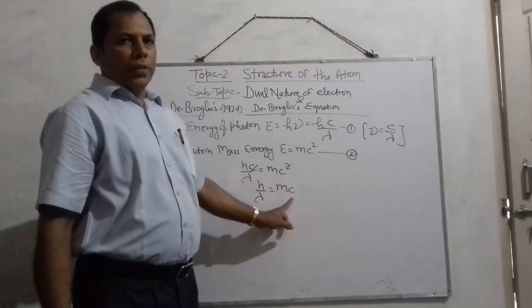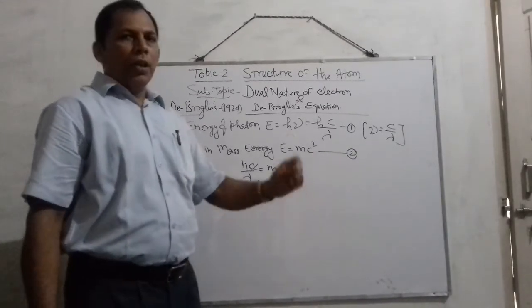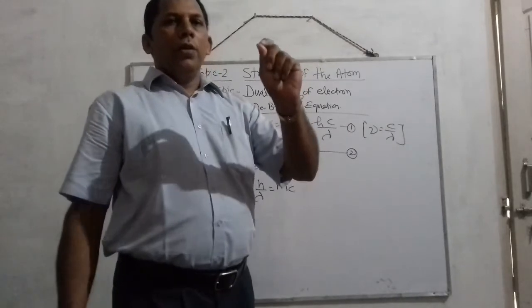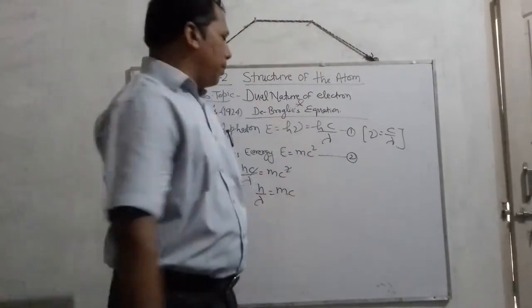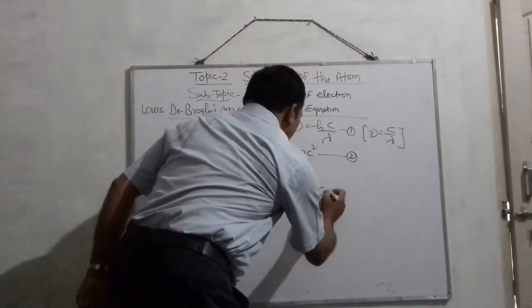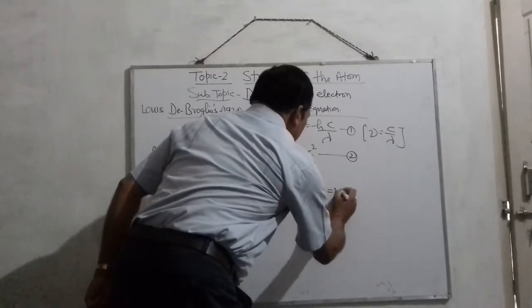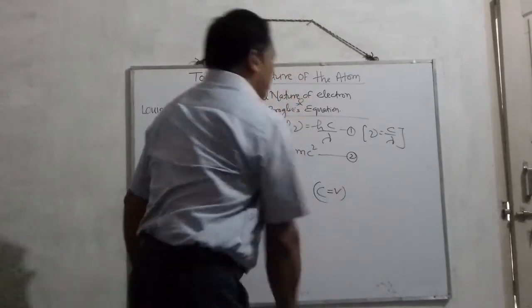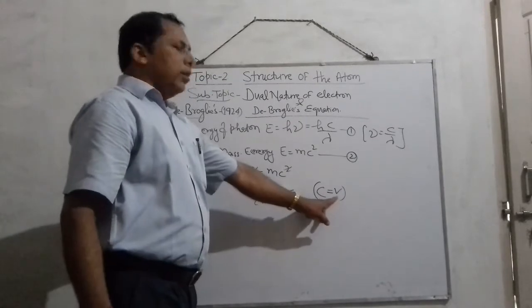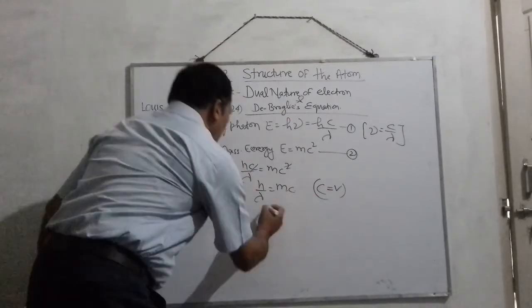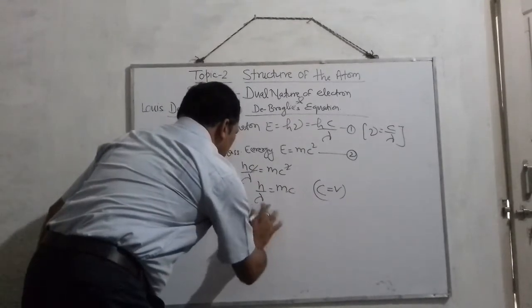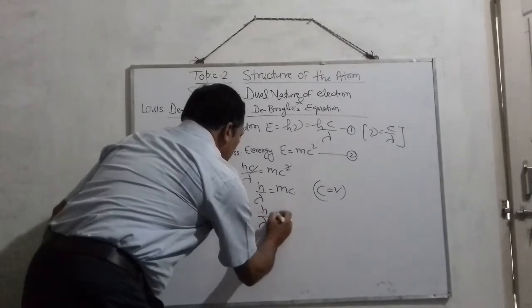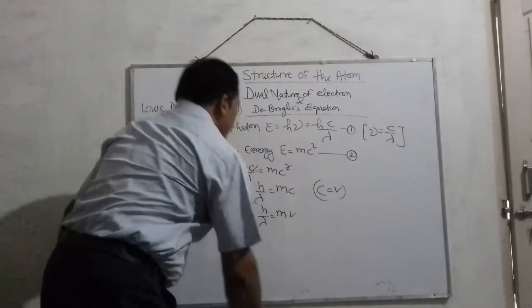Replacing this c, meaning speed of light, by v, where v is the velocity of the particle, this may be written as h upon lambda equals m into v.